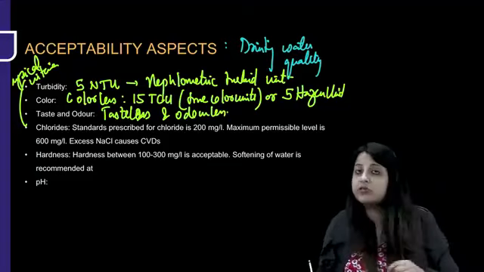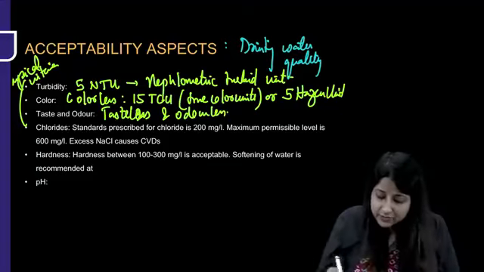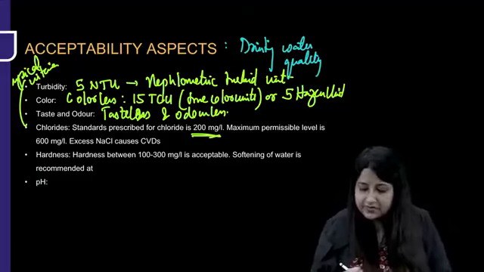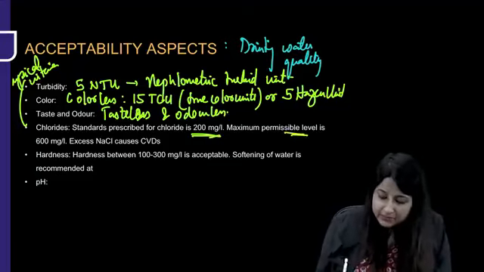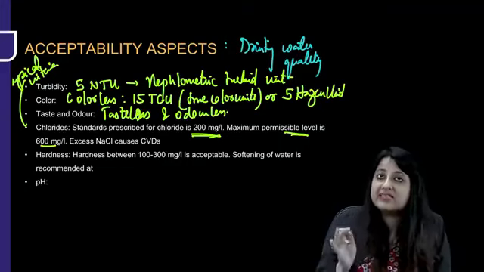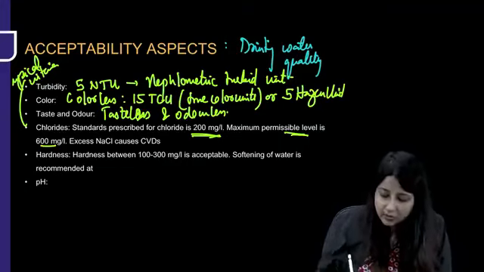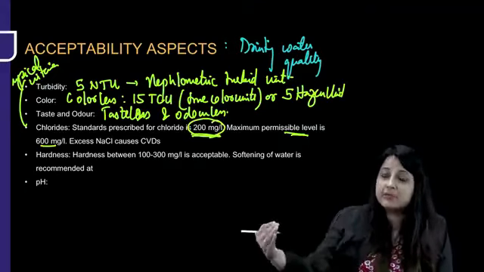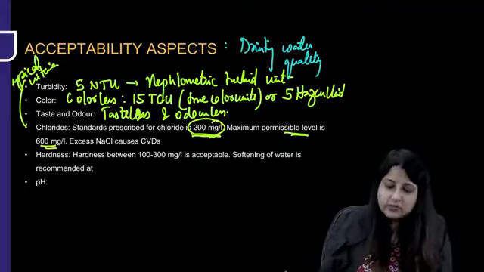Then they ask you, what about chlorides? The standard prescribed for chloride is 200 milligram per liter, but the maximum permissible level that it can go up to is 600. So if the question says standard prescribed for chloride in water, it is 200, but the maximum permissible level is 600.